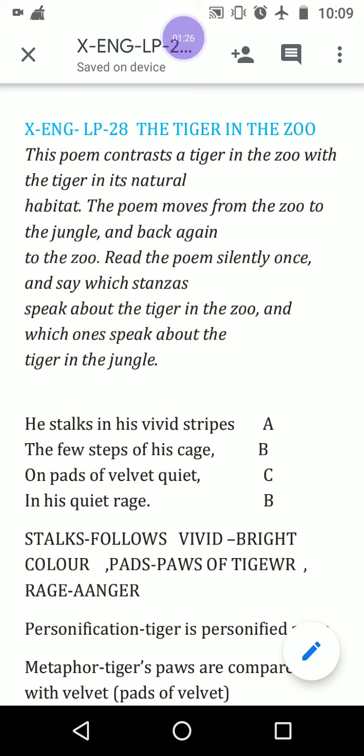So I am reading the poem. You please see. He stalks in his vivid stripes. I have written A. Again, for the second line it is B. For the third line it is C. And for the fourth line it is B. We have already done this kind of activity in our previous poems' explanation.